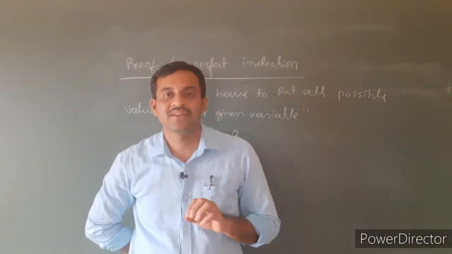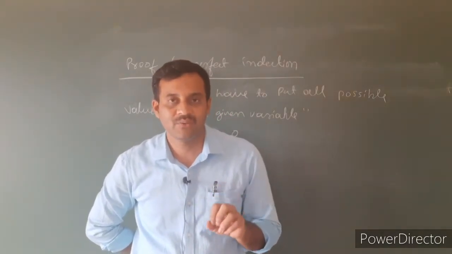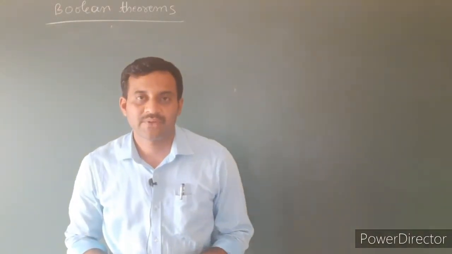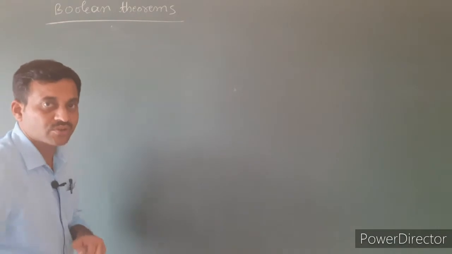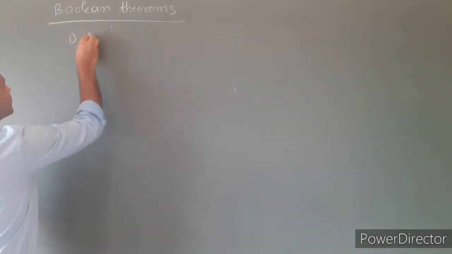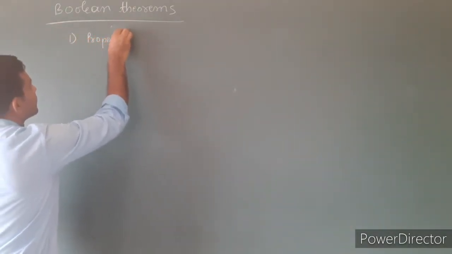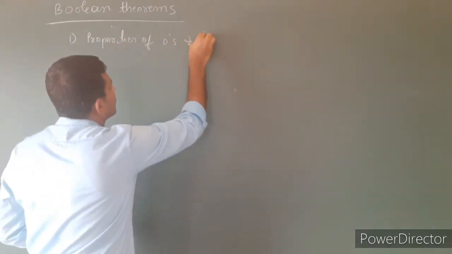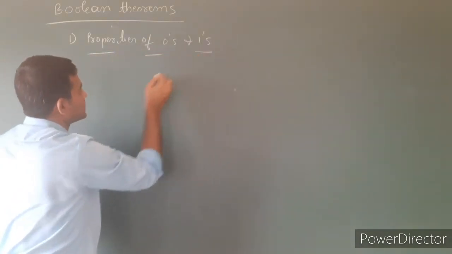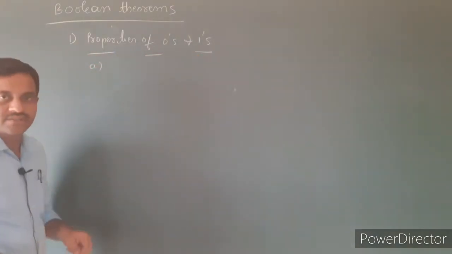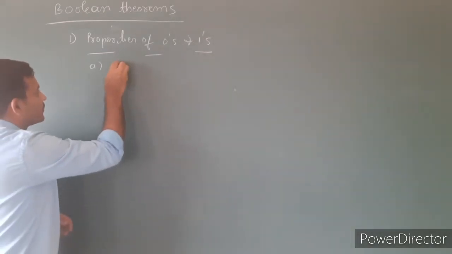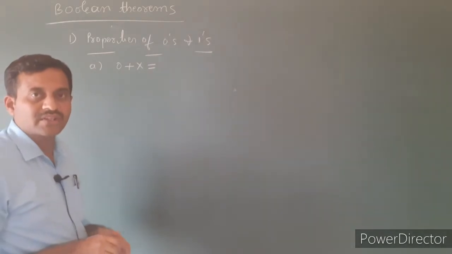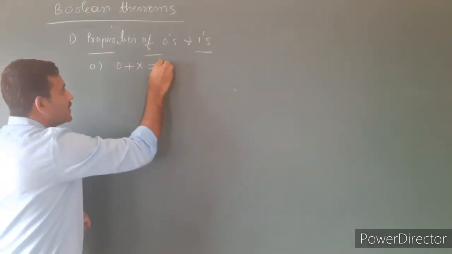There are several Boolean theorems. We will discuss them one by one in detail. Under Boolean theorems, first we discuss the properties of zeros and ones. Under that, the first one is: 0 ORed with any variable, the result is always the variable.